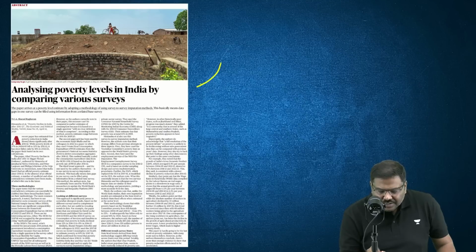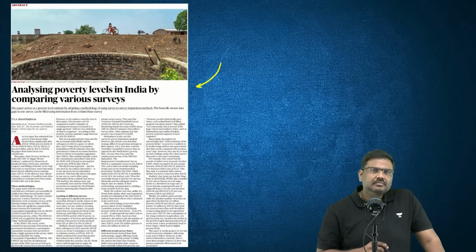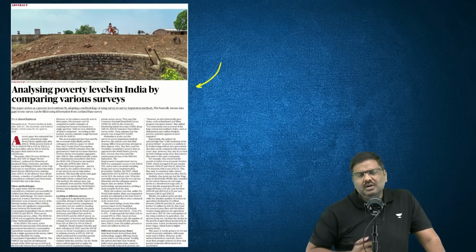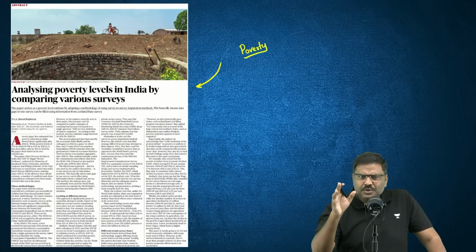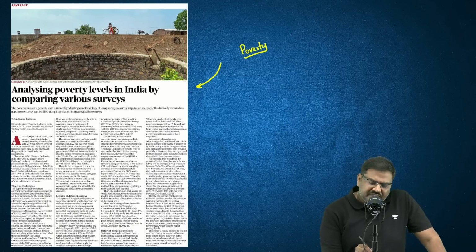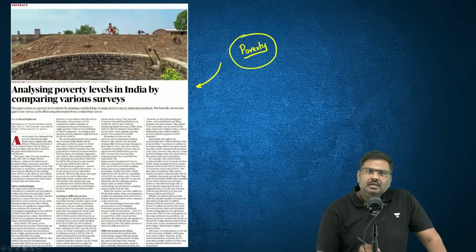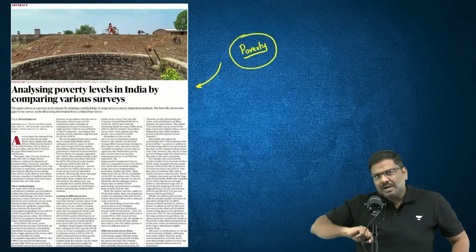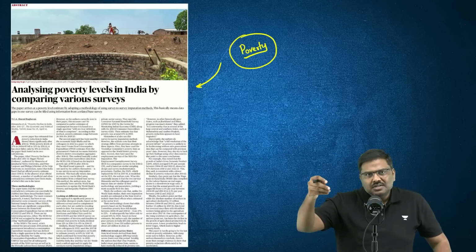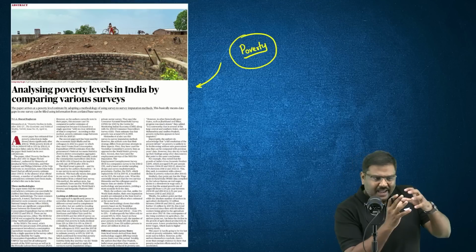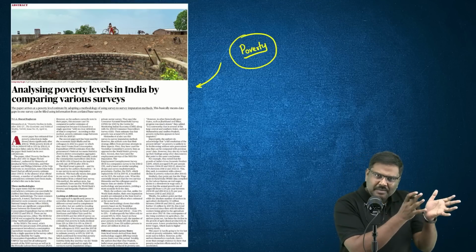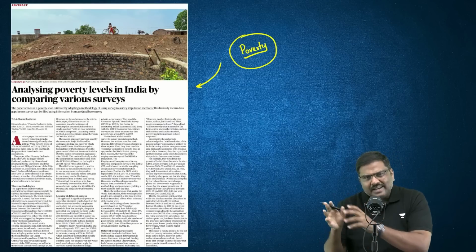In addition to this, have a look at one more article here, from the text and context page of Hindu. There has been a lot of discussion associated with poverty, correct? The concept of poverty, the question can be asked in the social issue paper, can be asked in GS paper 3, that is under Indian economy as well. But this aspect of poverty has a dynamic area as well as a static portion.